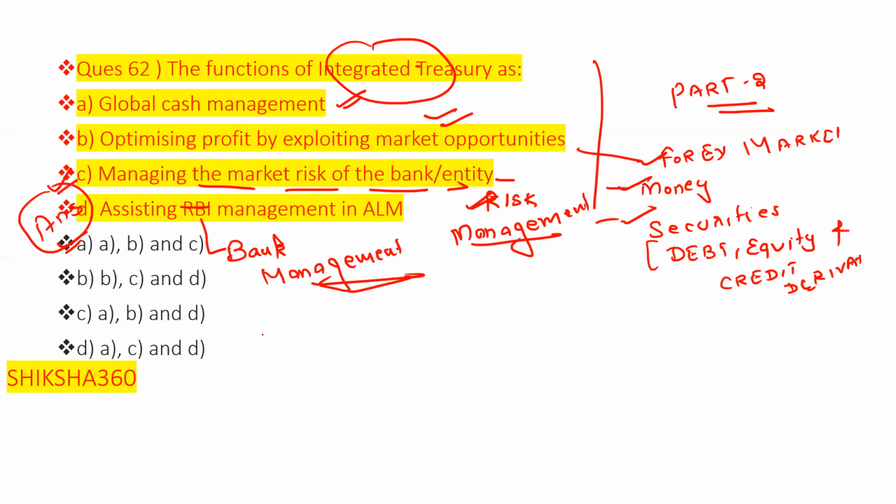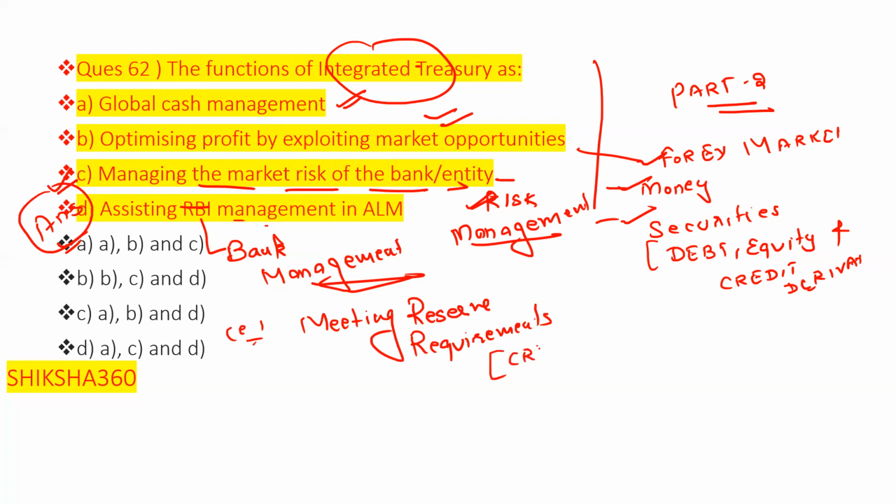There are one or two more functions. The fourth one is bank management. Fifth one is meeting reserve requirements, that is CRR and SLR. They may ask any other function in the place of that also. So I request all of you to please go through these points properly so that you are able to answer the question.